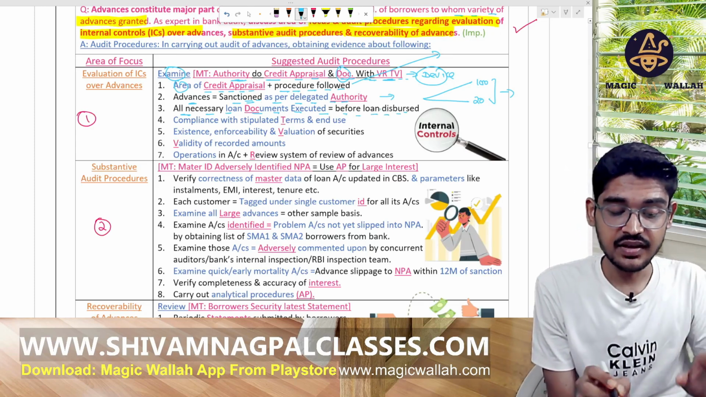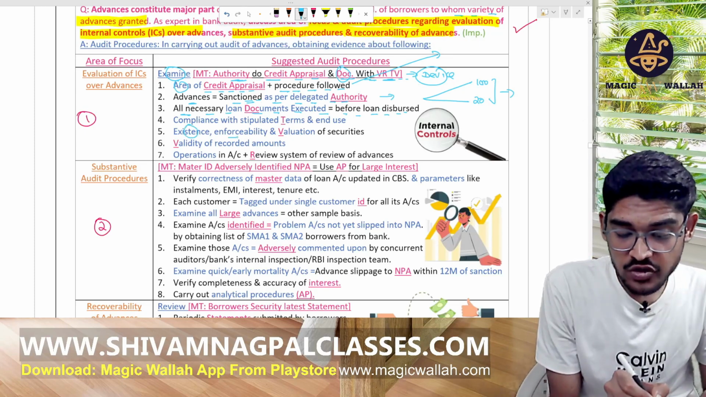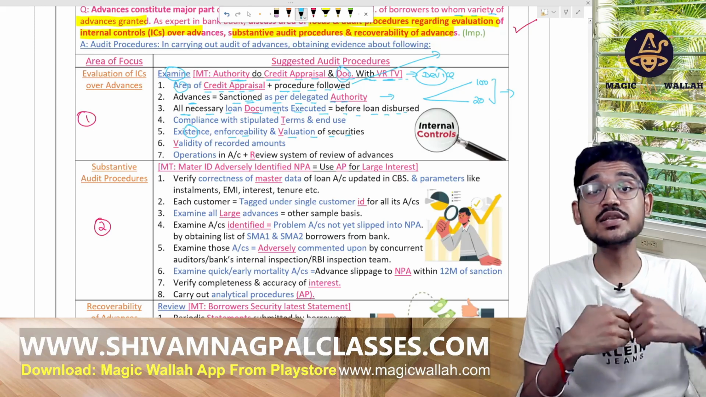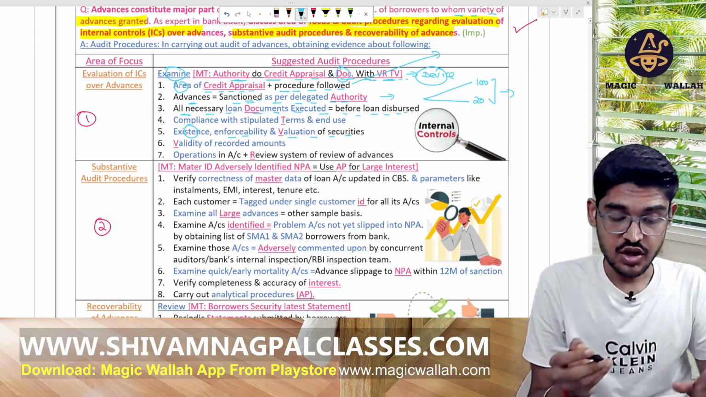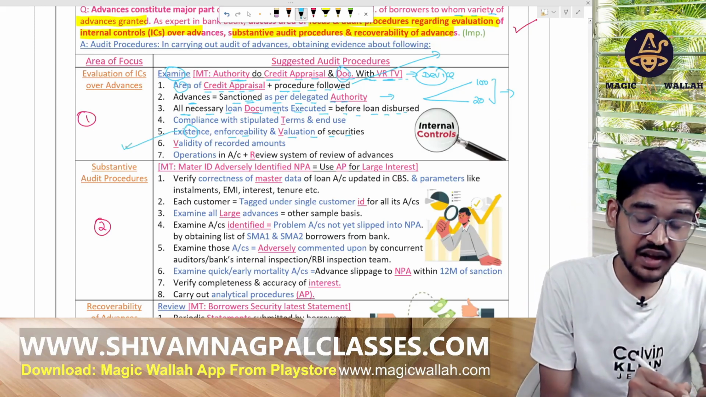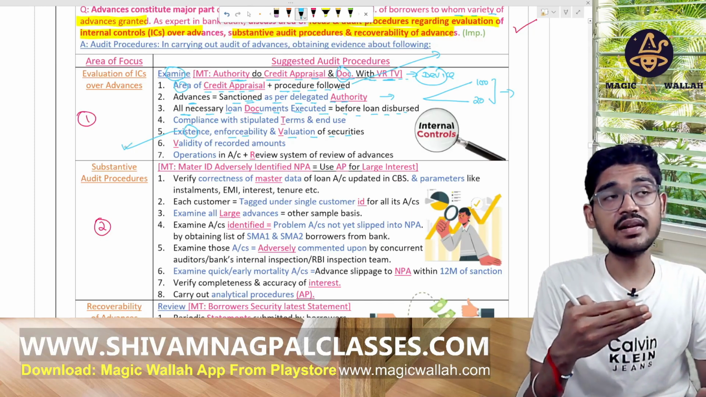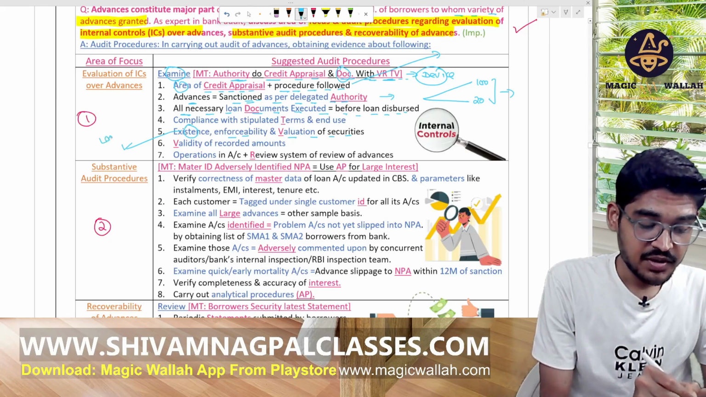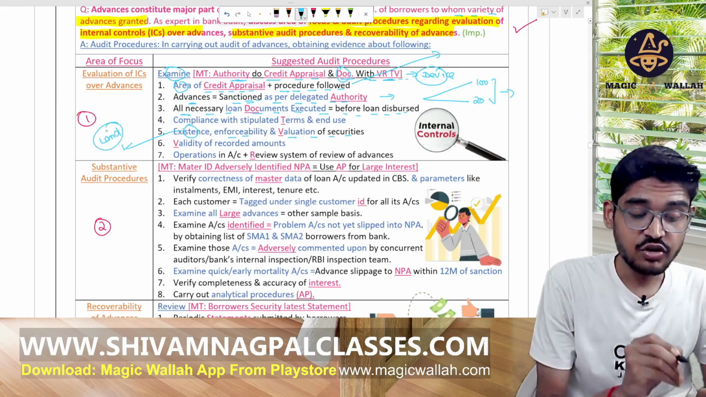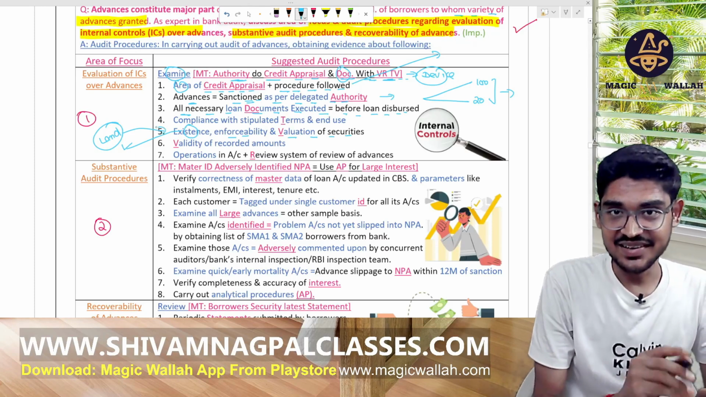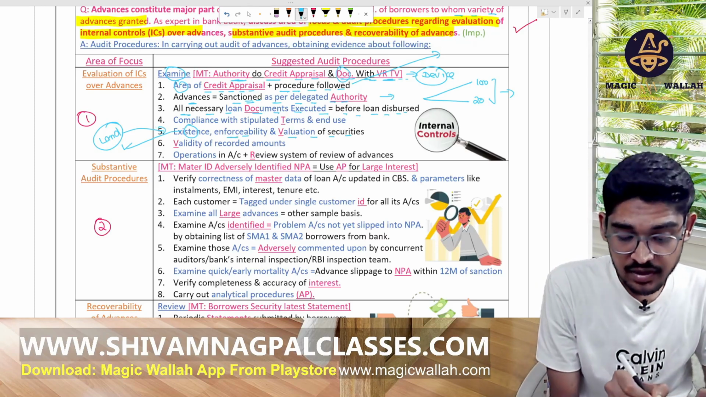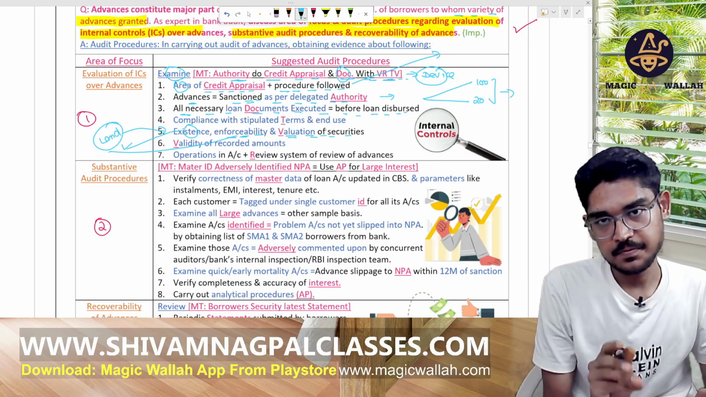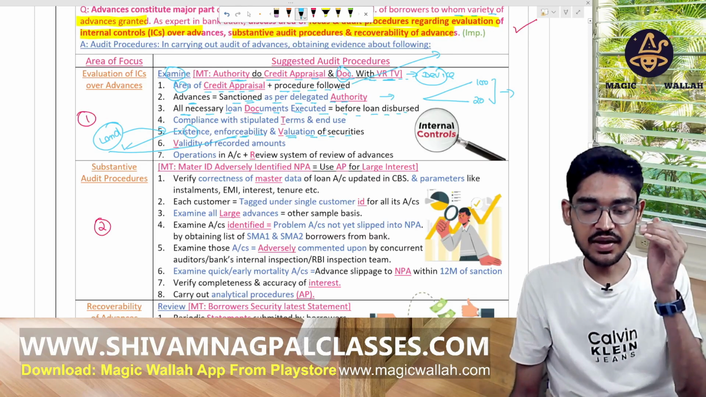VRTB. By V we mean existence, enforcement and valuation of the securities. We are giving the loan against securities, just like a mortgage. You can assume a person is taking a loan by mortgaging a land. So verify whether it exists in reality, and that it can be enforceable, and its valuation is proper. This is clear. That is V.